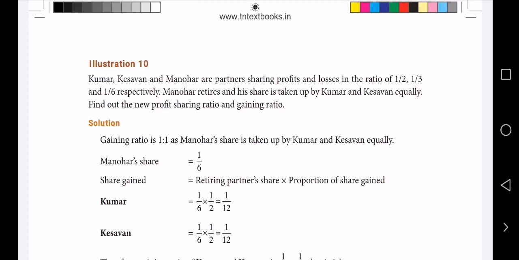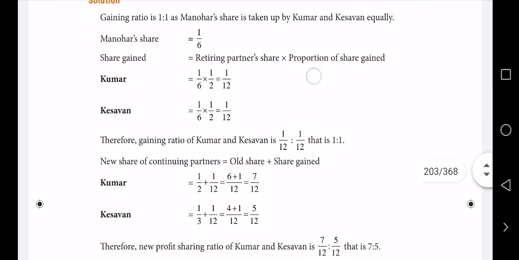Similarly, Kesavan: 1/6 into 1/2 equals 1/12. So both of them are getting 1/12, 1/12. Therefore now we can say the gaining ratio of Kumar to Kesavan equals 1:1. And at the end, the final step.